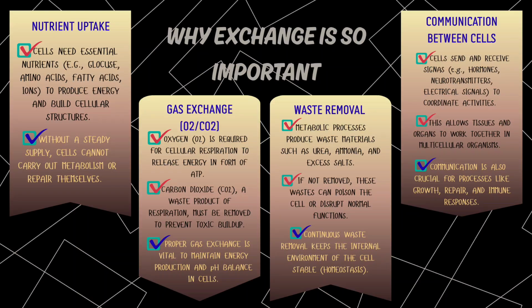Second is for gas exchange. For example, oxygen. Oxygen is required for cellular respiration to release energy in form of ATP. Carbon dioxide, a waste product of respiration, must be removed to prevent toxic build-up. Proper gas exchange is vital to maintain energy production and pH balance in cells.